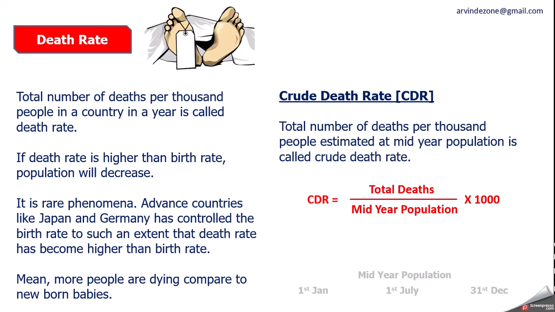Advanced countries like Japan and Germany have controlled the birth rate to such an extent that death rate has become higher than birth rate. Means more people are dying compared to newborn babies. Now again the same thing. Earlier we discussed crude birth rate. Now we'll talk about crude death rate. Total number of deaths per 1,000 people estimated at mid-year population is called crude death rate. What is mid-year population? We have already discussed in the previous slide, so I think there is no confusion.